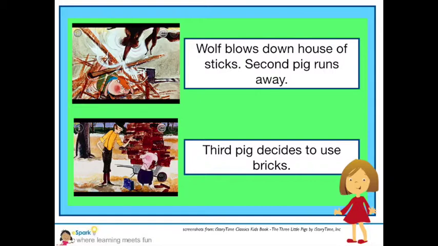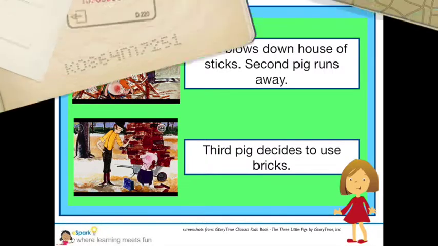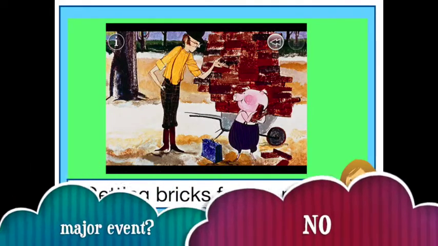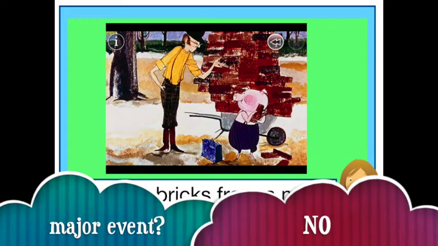And now we meet the third pig, who has decided to use bricks to build his house. And here we see the pig talking to a man in the village. Do you think it matters where he gets the bricks? I don't either. I think this is a minor event. He's still going to build his house.